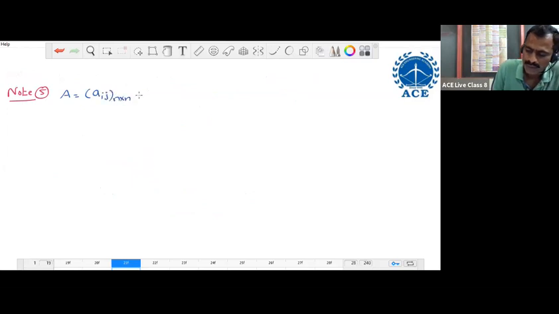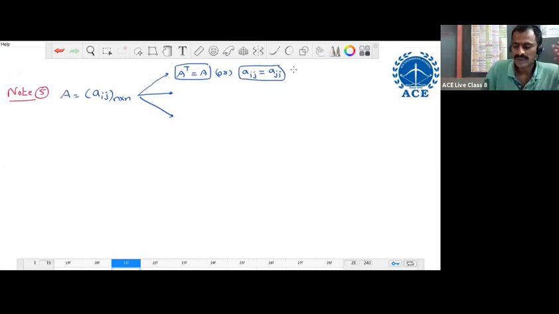For this square matrix, we read the 3 matrix conditions. A transpose equal to A, or A_ij equal to A_ji. This condition can be satisfied by a square matrix. Such a matrix is called a symmetric matrix.